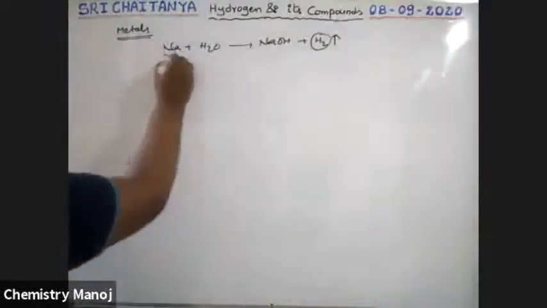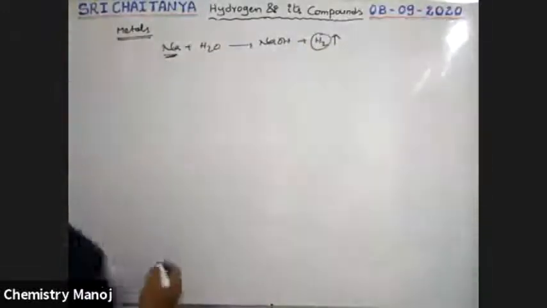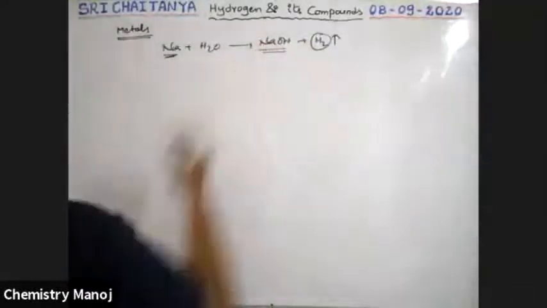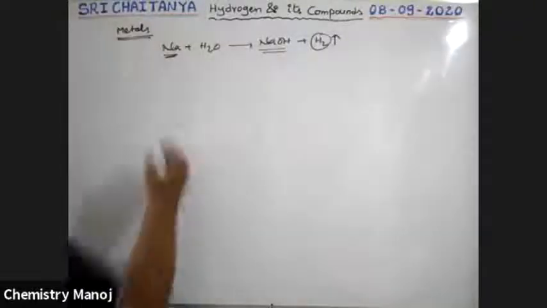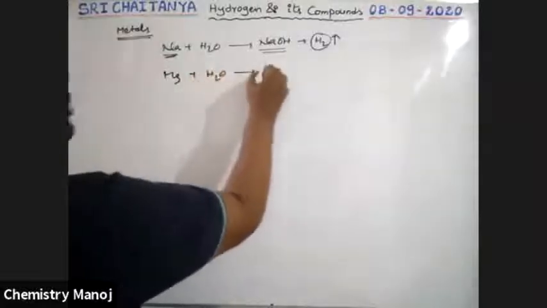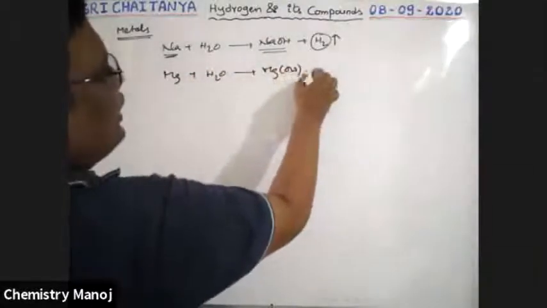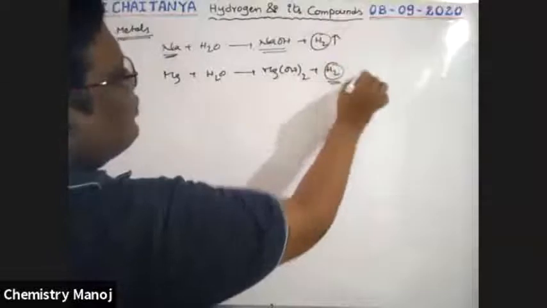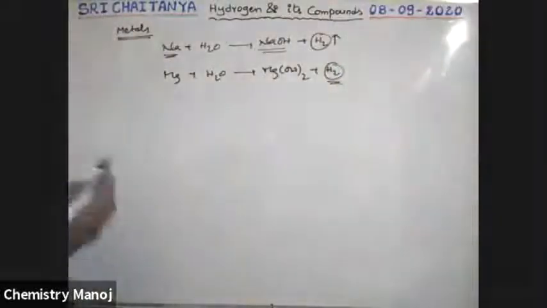Any active metal reacts with water and liberates hydrogen gas, giving a base, an alkali, a water soluble base. Next, for example, magnesium reacts with water. That also gives magnesium hydroxide and liberates hydrogen. That means when metals react with water, they liberate hydrogen gas.